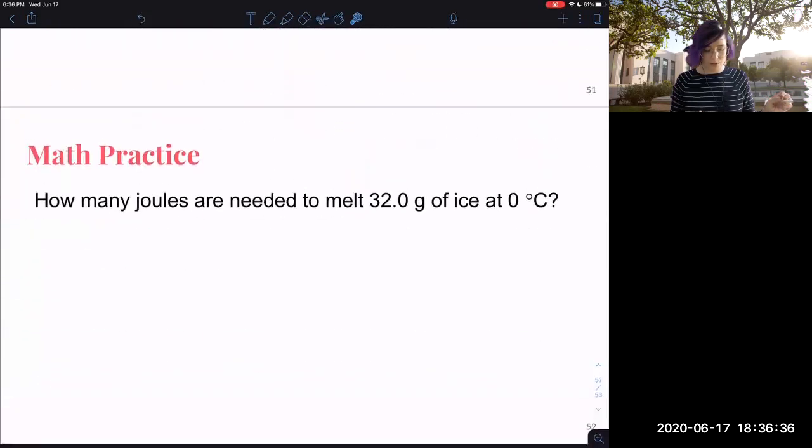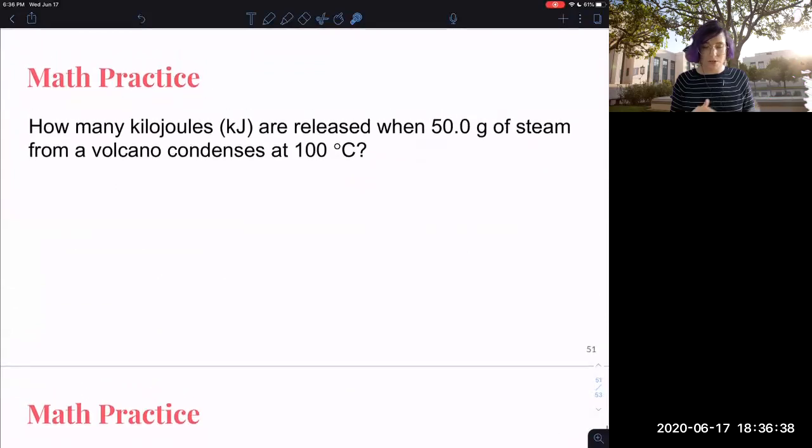So we're going to do 2 little practice problems and you're done with this chapter. So why don't you pause and do this one? How many kilojoules are released when 50 grams of steam from a volcano condenses? Now, at 100 degrees C, they're just telling me we're at 100 degrees C here because that means I know I'm at the boiling point for water. It is not a temperature change though. So we're not using Q equals MCAT. If I'm asking you for kilojoules, that means I'm asking you for heat. So I want to know what this is, but I'm not using Q equals MCAT.